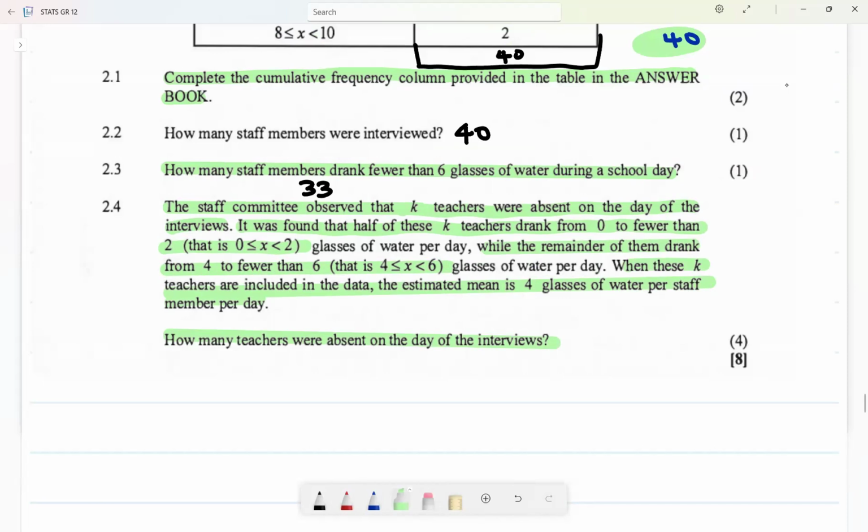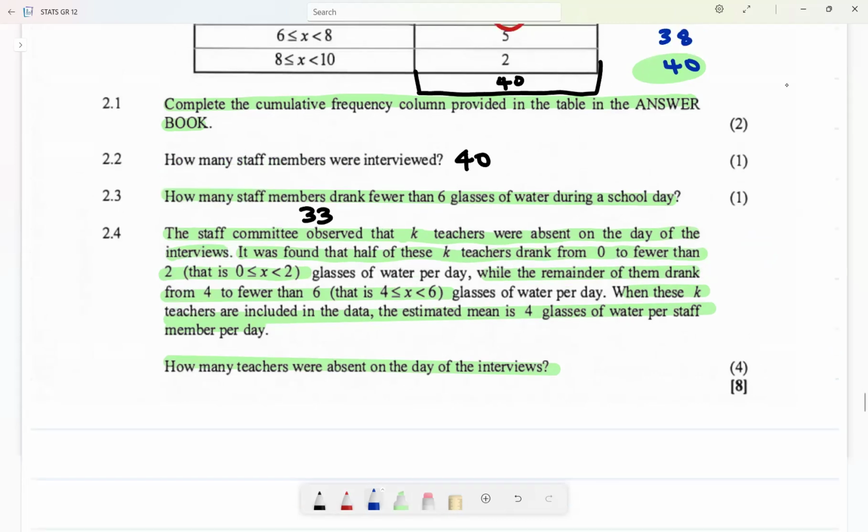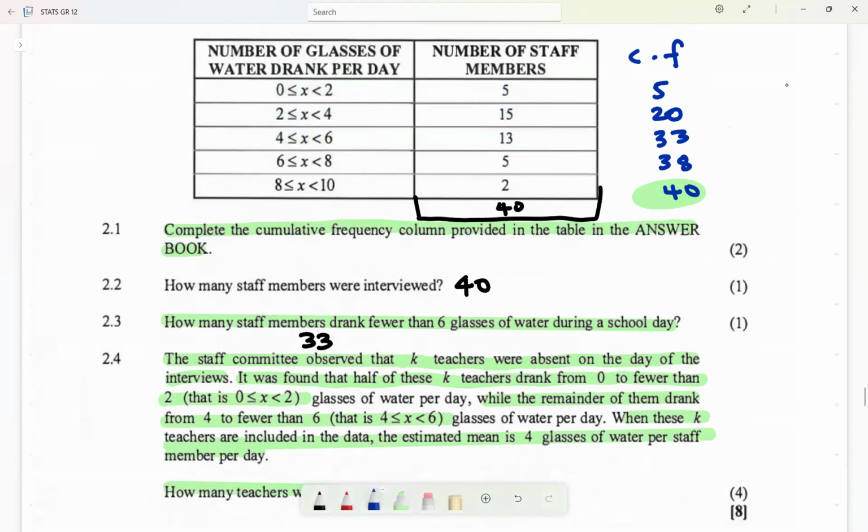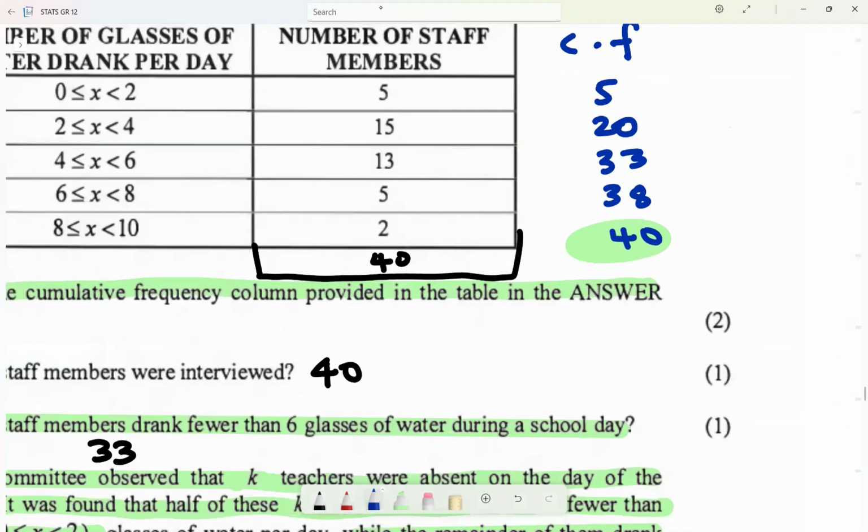Let me reread. The staff committee observed that K teachers were absent on the day of the interview. It was found that half of the K teachers drank from 0 to 2, so I'm going to add half of those teachers.